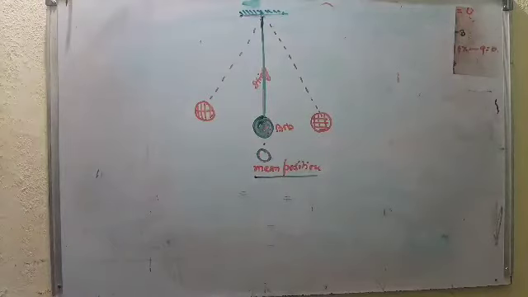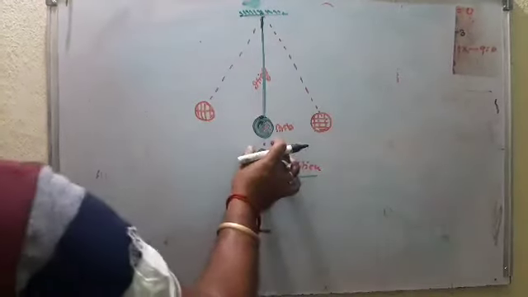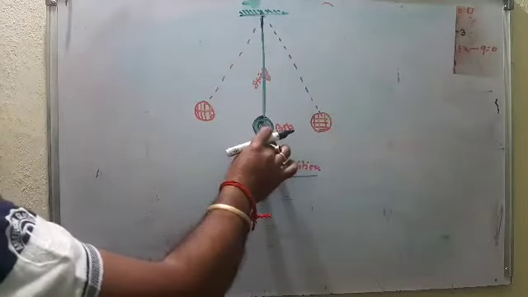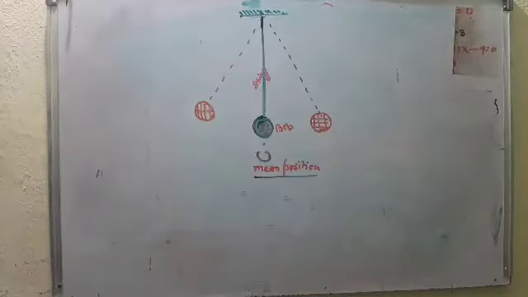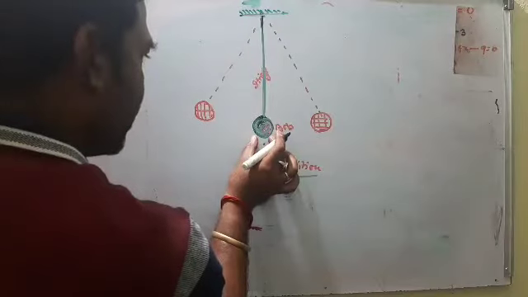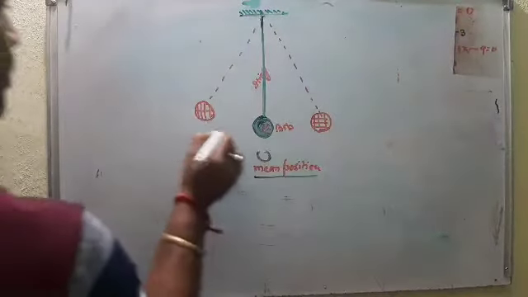Now what we do: starting from O, we move the bob to one side, suppose this side. I take the bob from its rest position and move it this way.